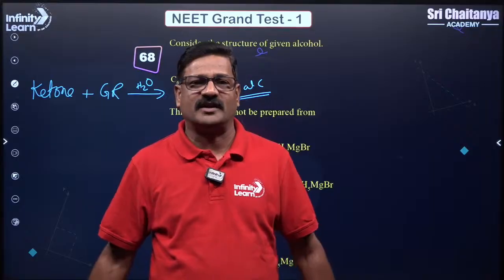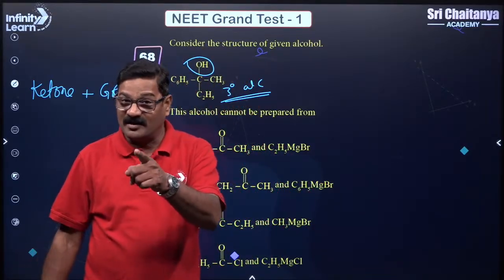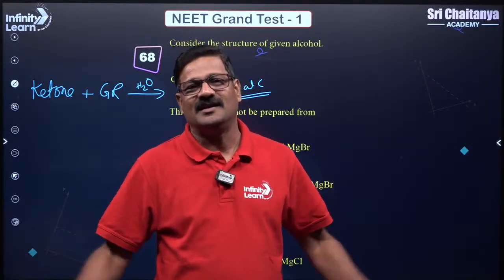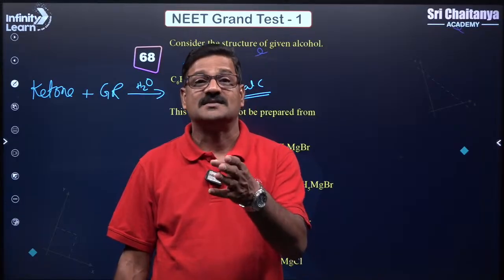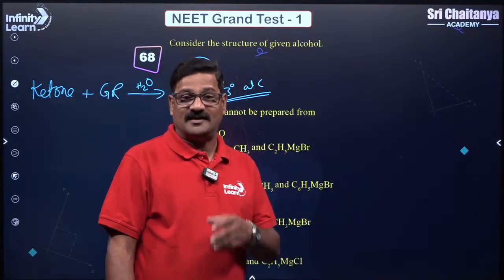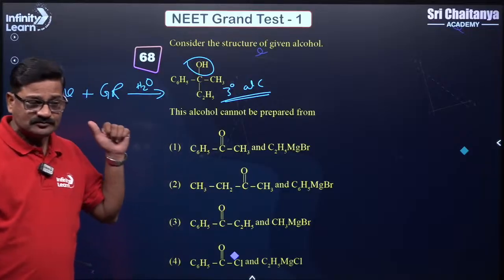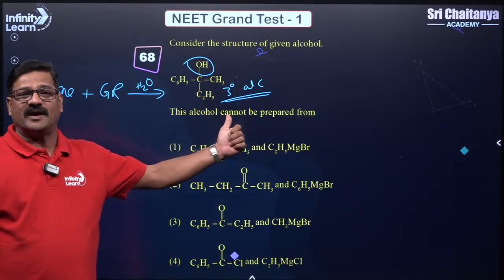Formaldehyde reacts with Grignard reagent on hydrolysis gives primary alcohol. Other than formaldehyde, any aldehyde can react with the Grignard reagent followed by hydrolysis gives secondary alcohol, and tertiary alcohol is obtained when ketone reacts with Grignard reagent followed by hydrolysis.